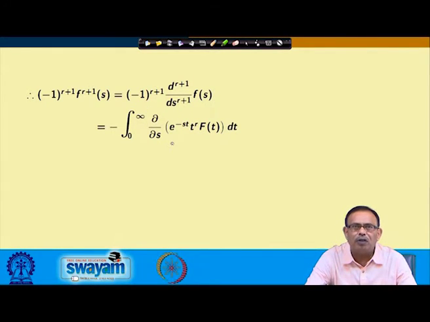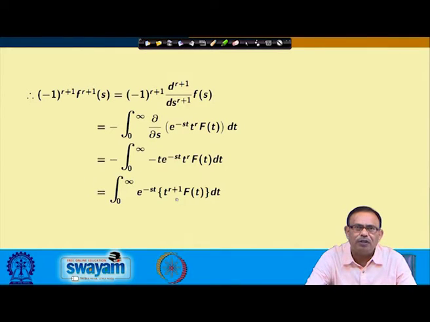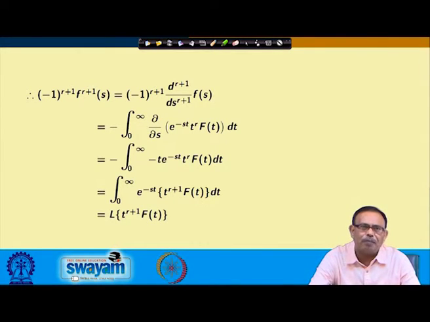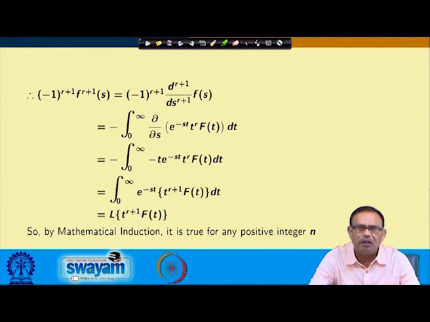From the earlier theorem we got this thing. From here we are getting minus integral from 0 to infinity of minus t into this quantity, which is nothing but e^(-st) into t^(r+1) f(t) dt. So, this is again nothing but the Laplace transform of t^(r+1) f(t). So, we are showing that if it is true for n equals r, it is true for n equals r plus 1 also. So, if it is true for n equals 1, it will be true for n equals 2, n equals 3 and subsequently like that. It is true for any positive integer n.